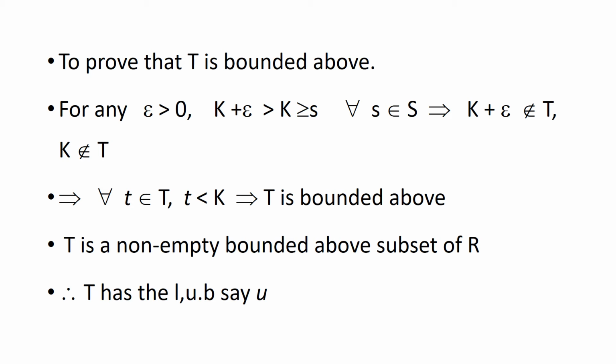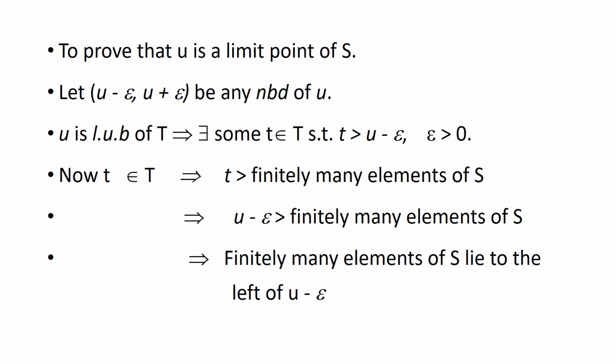Now T is a non-empty subset of R which is bounded above. Therefore T has a least upper bound, say u. Now we need to prove that u is a limit point of S. Let the interval u minus epsilon, u plus epsilon be any neighborhood of u. Since u is the least upper bound of T, there exists some t belonging to T such that t is greater than u minus epsilon.